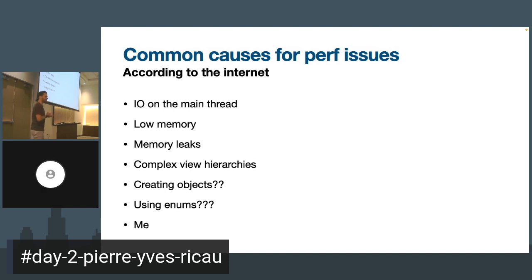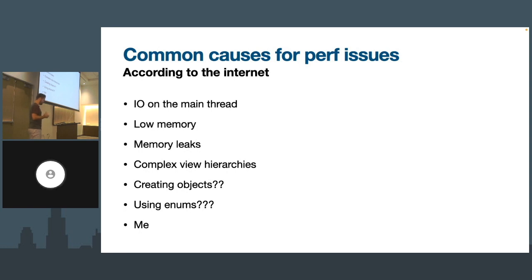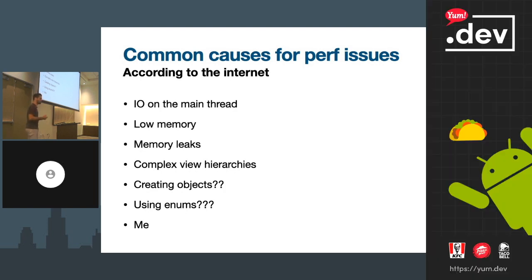When you read all of this for common causes of perf issues, it just means the developers are making dumb mistakes. So the common cause is really the person writing the code, and that's how I interpret those things. When you see all this advice, it's really telling you: stop making mistakes. And that's cool, yeah, we should stop making mistakes that are introducing performance issues.